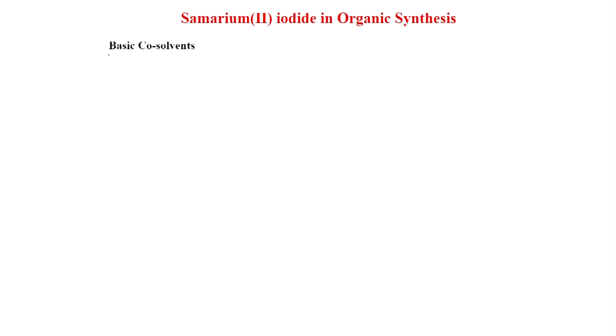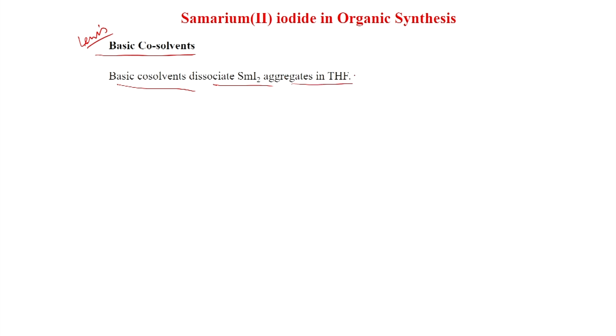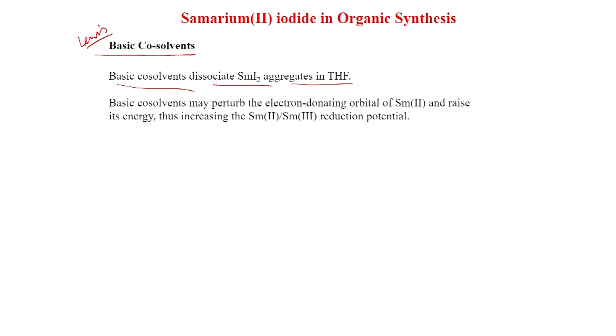And this is basic co-solvents. So, Lewis basic co-solvents. Basic co-solvents dissociate samarium iodide aggregates in THF. This is very important. The aggregates are dissociated by basic co-solvents. Also, basic co-solvents may perturb the electron donating orbital of samarium 2 and raise its energy, thus increasing the samarium 2 to samarium 3 reduction potential. So, this is very important, it increases the reduction potential. So, that means the reaction will be much faster.